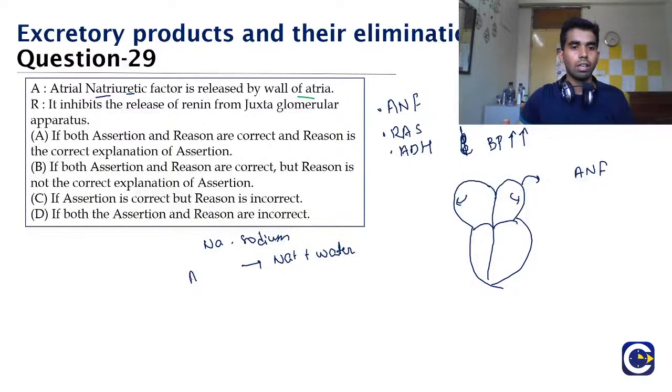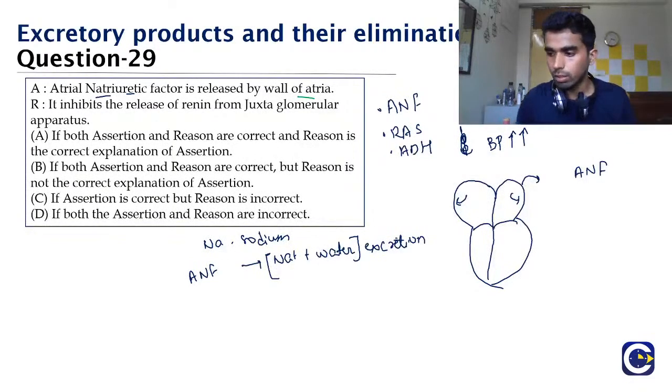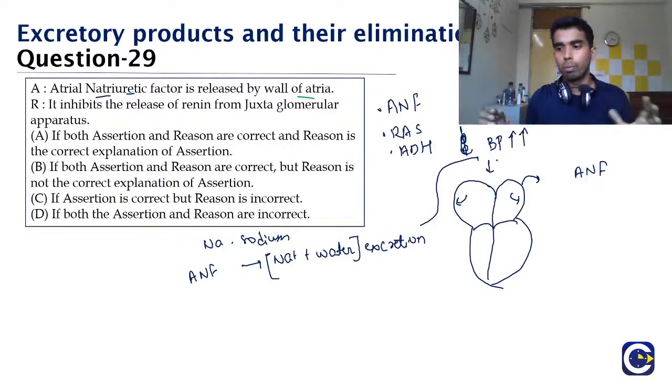and that is why ANF leads to excretion of sodium and water. The water forms blood, so when the water is released, it will lead to a decrease in the blood pressure, and hence the BP will be maintained.